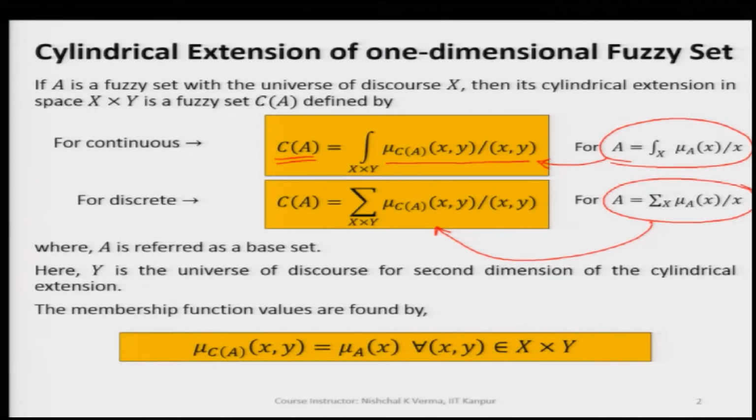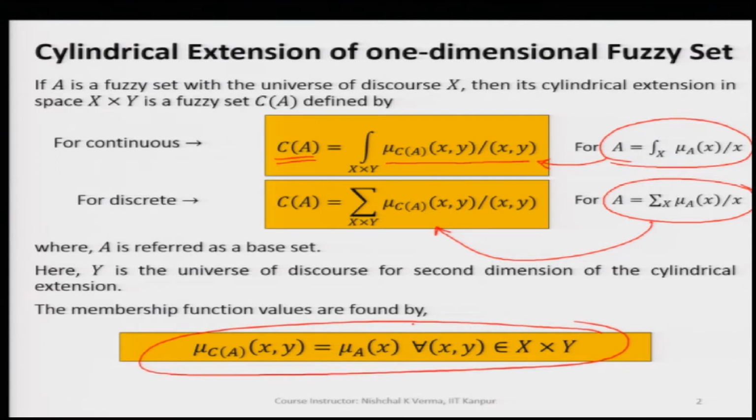It is interesting to note how we can get the membership values in this new generic variable, or the combination of generic variables. It is very simple.